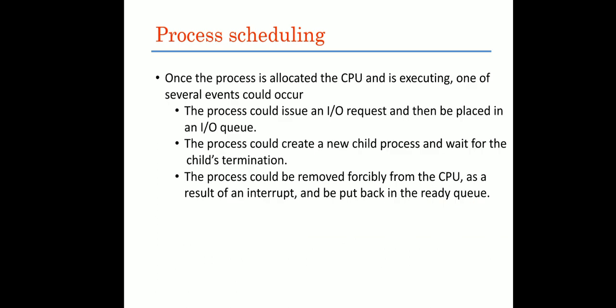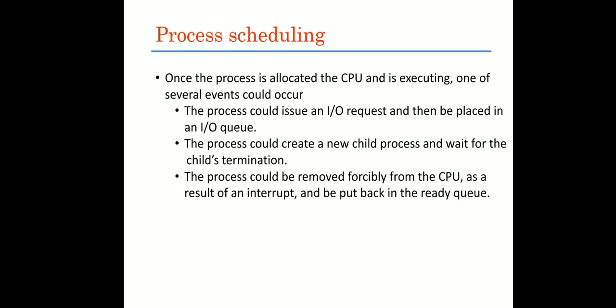Once the process is allocated the CPU and is executing, one of several events could occur. Once the process is being executed on the processor, there is some chance some event could occur. The first possibility is the process could issue an IO request and then be placed in an IO queue. First it has to issue an IO request and it will be put into the IO queue. Suppose I want to take a printout, if the printer is not available, then my request will be stored in the IO queue.